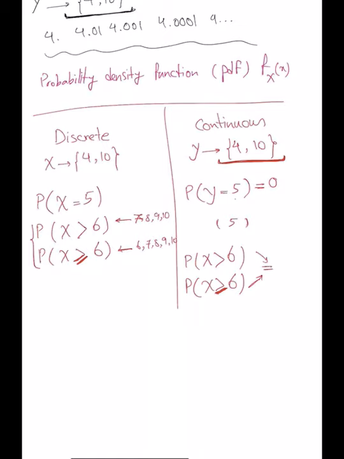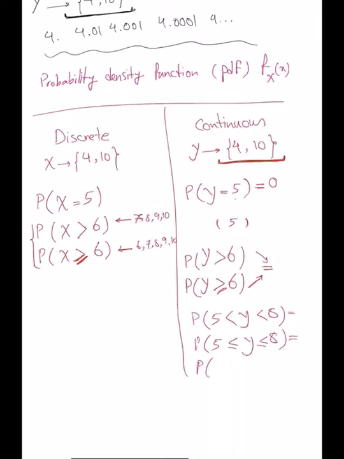So in continuous random variables, if I ask you, for example, what is the probability that y is between 5 and 8? This is the same as me writing it this way, and the same as this. They're all the same.